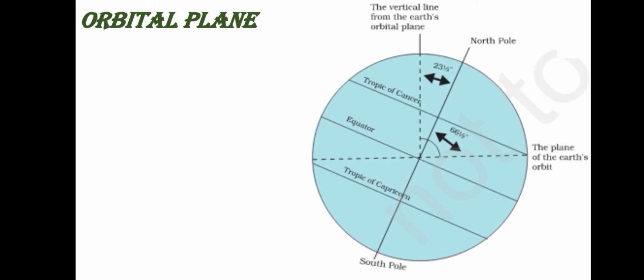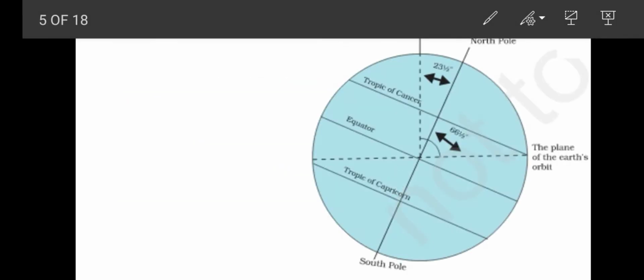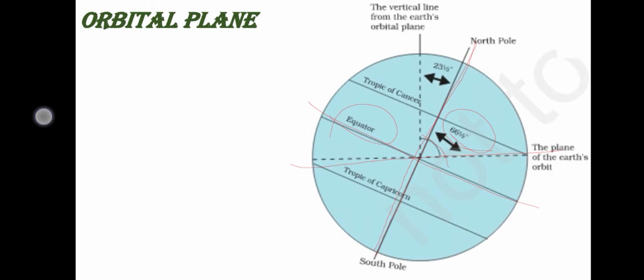And this is the diagram they have given in your book. See, listen here. See, this is the axis. The needle that passes from the North Pole to the South Pole in a tilted manner is called the axis. And this is the orbital plane. See how the angle from the axis to the orbital plane is 66 1/2 degrees. And this is the equator, you know about this very well. The imaginary line that divides the earth into two equal halves is called the equator.